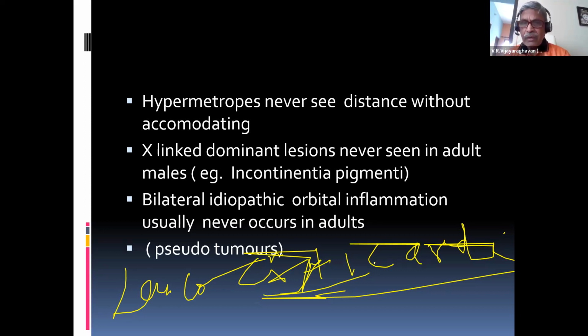Don't make that diagnosis. Similarly, I can have an inflammatory problem, proptosis, unilateral. You can make a diagnosis of idiopathic orbital inflammation, which is called pseudotumor. But bilateral pseudotumor or idiopathic orbital inflammation will never be seen in adults. Never make a diagnosis of bilateral pseudotumor. Very, very rare, a remote chance.